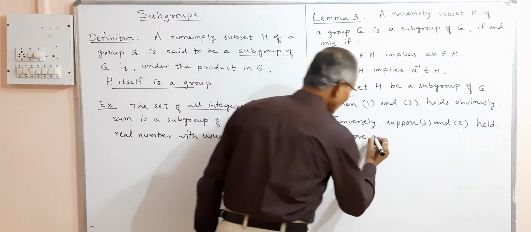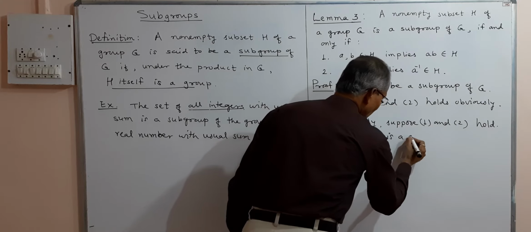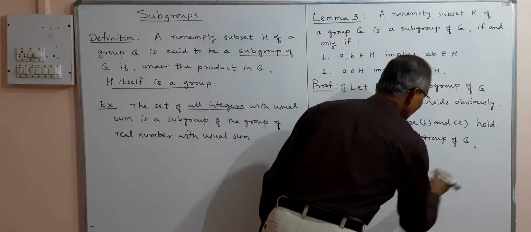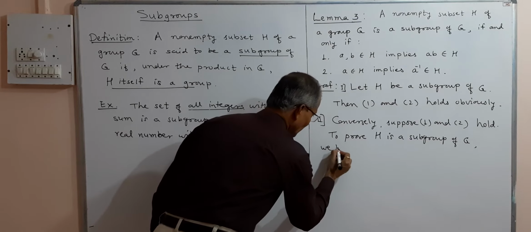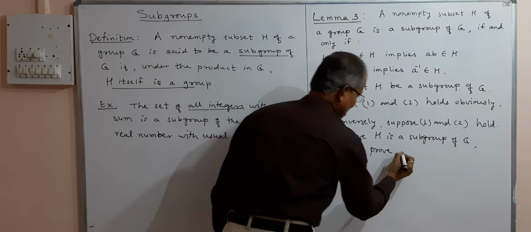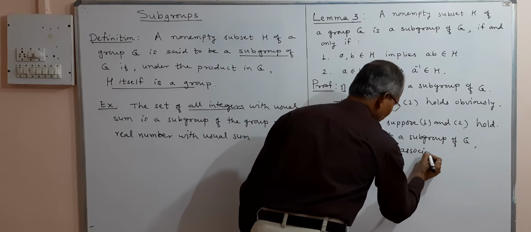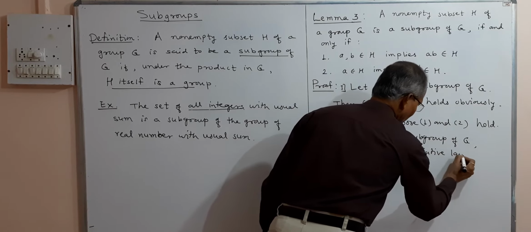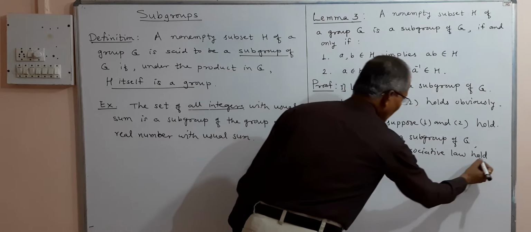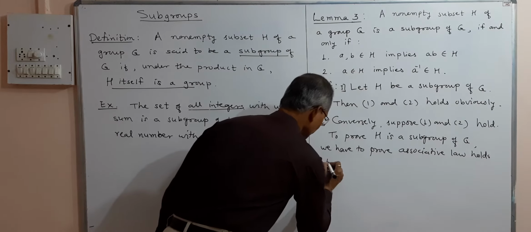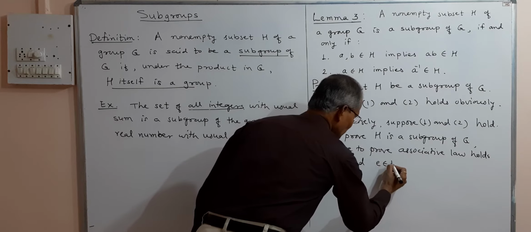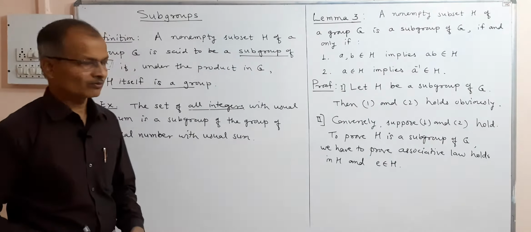So to prove H is a subgroup of G, we have to prove the associative law holds in H, and identity E belongs to H. So these two we have to prove only.